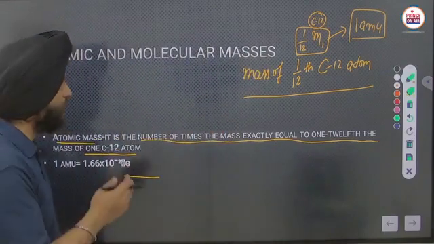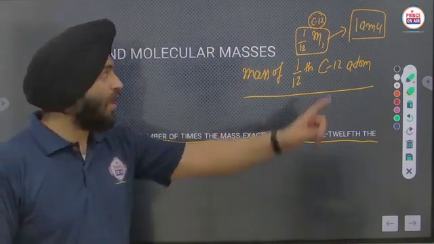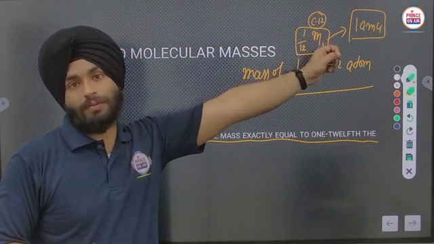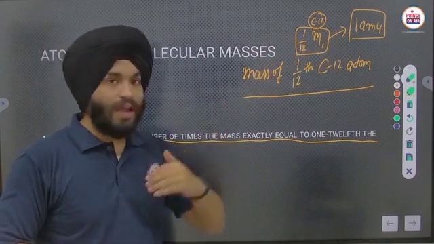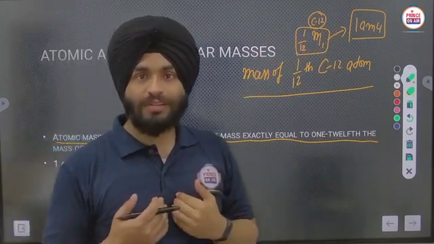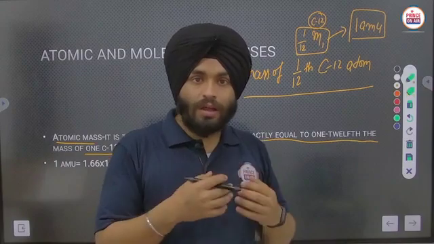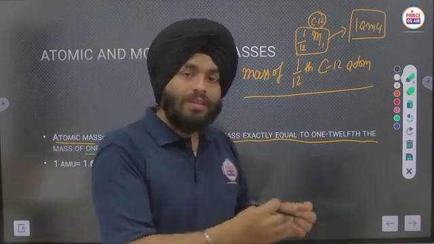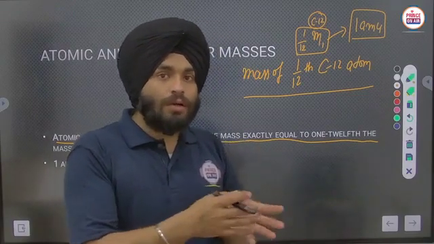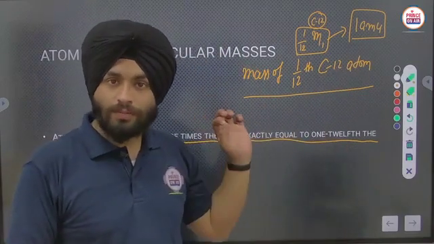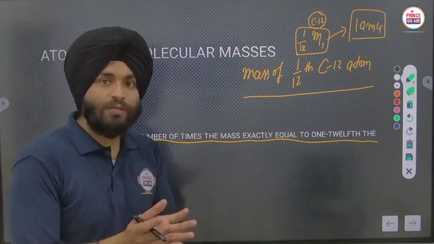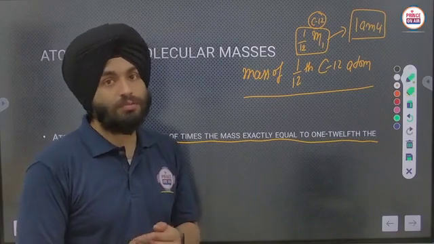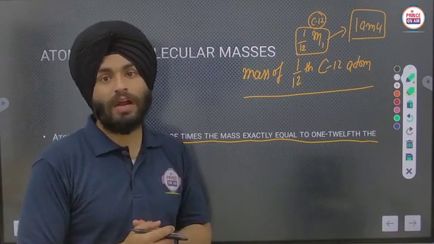Okay, so in that way we have to use that word. Here, atomic mass unit is considered the unit of atomic mass. Like our mass unit is kilogram, so our body's mass is calculated in terms of kilograms. Similarly, the mass of an atom is calculated in terms of atomic mass unit. Clear? We can't use kilogram as the unit, because in a kilogram there are so many atoms, so we have to calculate the mass of only one atom.